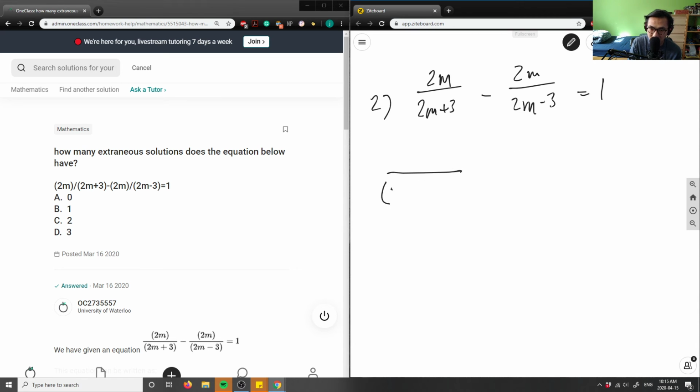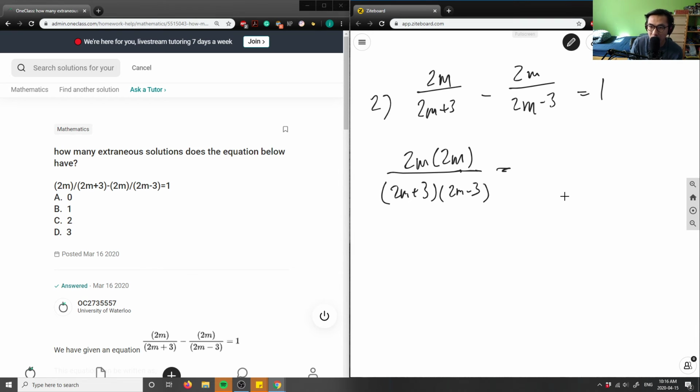So 2m plus 3 is going to be at the bottom. I'm going to multiply it by this lowest common denominator, because I need basically a similar term for both of these denominators, so I can combine the numerators, right? So this here would be 2m minus 3, and then at the top I'm going to get 2m multiplied by 2m, right? Because I have 2m here, and I need to multiply by this m here as well, because this m is part of this fraction here.